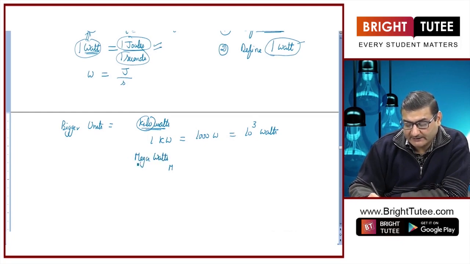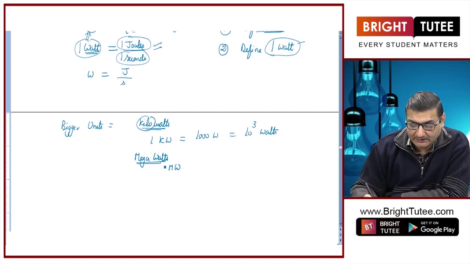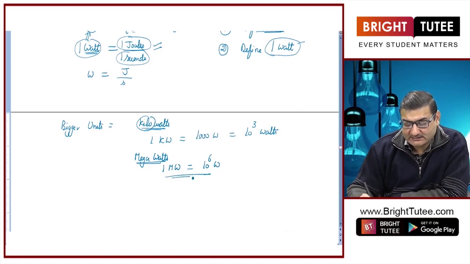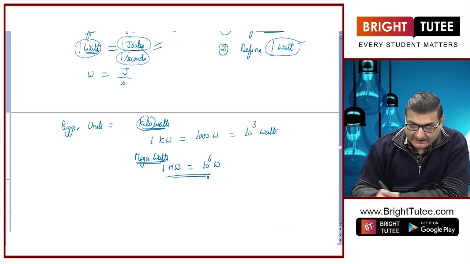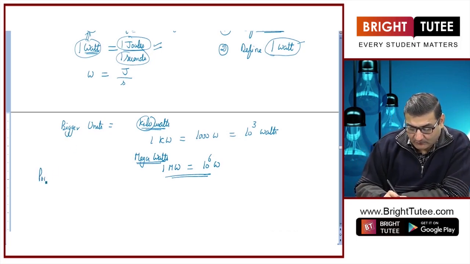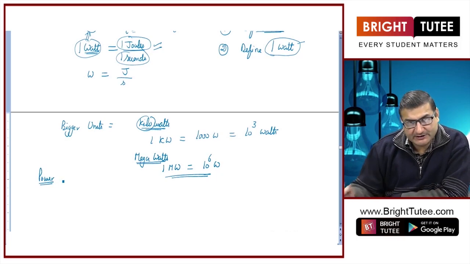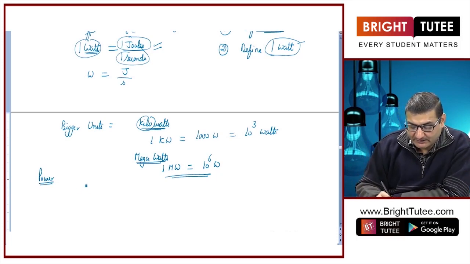Megajoule we will be studying later. Now, megawatts represented by MW capital, 1 megawatt is equal to 10 to the power 6 watts. So, these are certain bigger units. Just for your knowledge, this power was actually initially in India, it was measured in terms of horsepower.